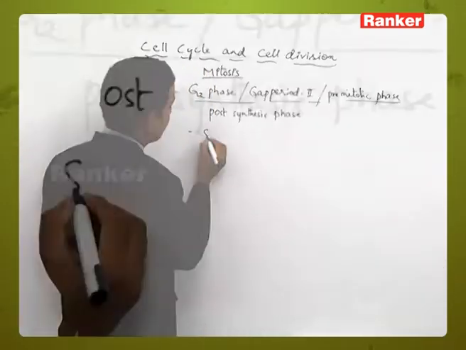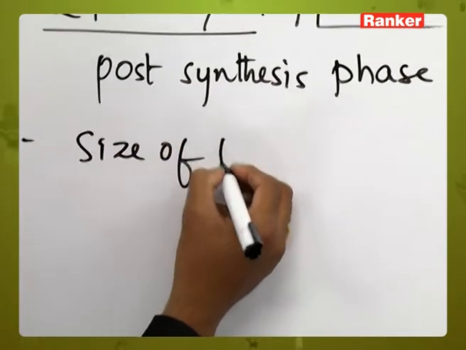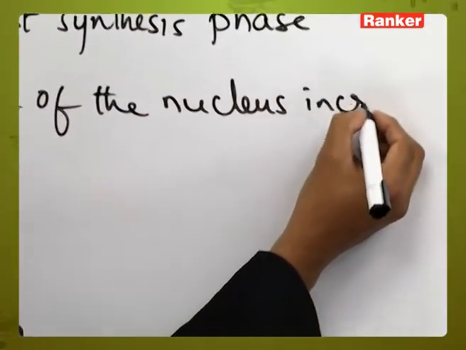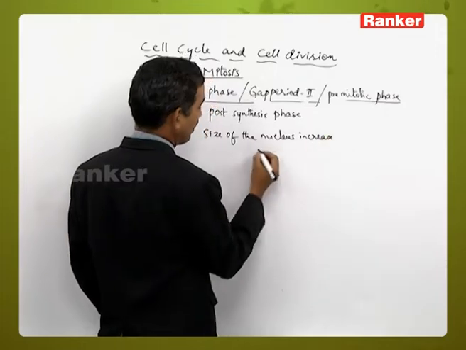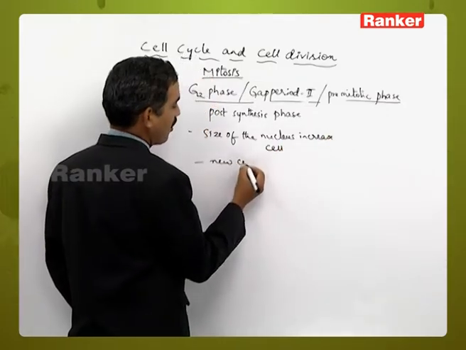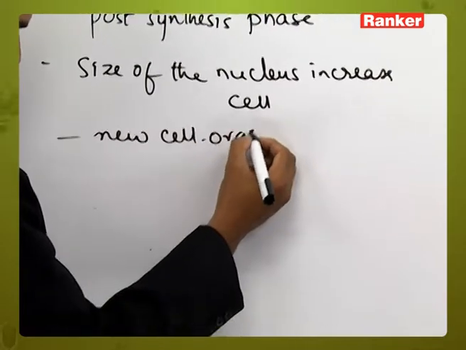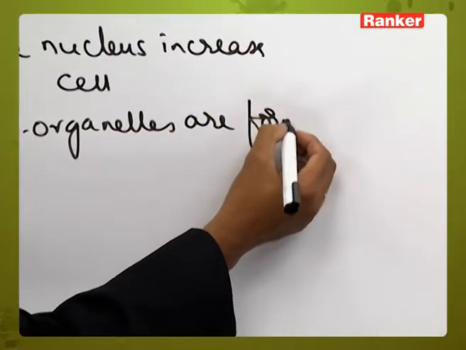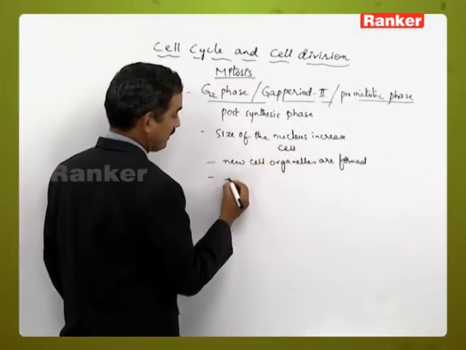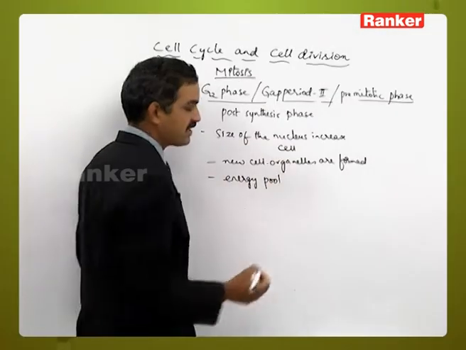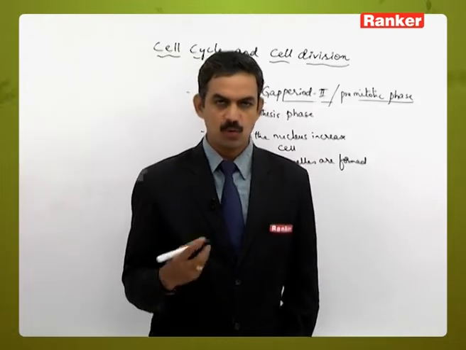During this stage, the size of the nucleus increases, and the size of the cell also increases. Apart from that, new cell organelles are formed, and the energy pool which is required for various metabolic activities is also formed.